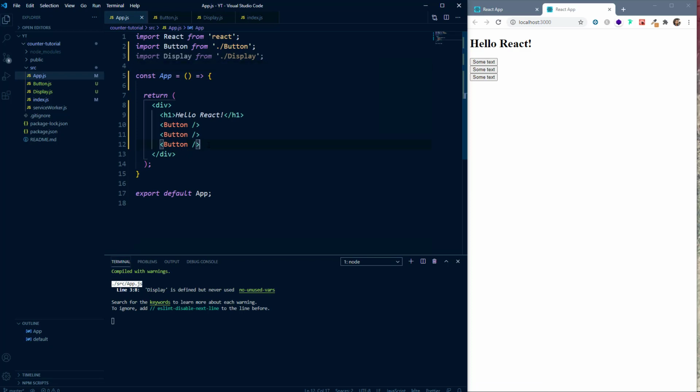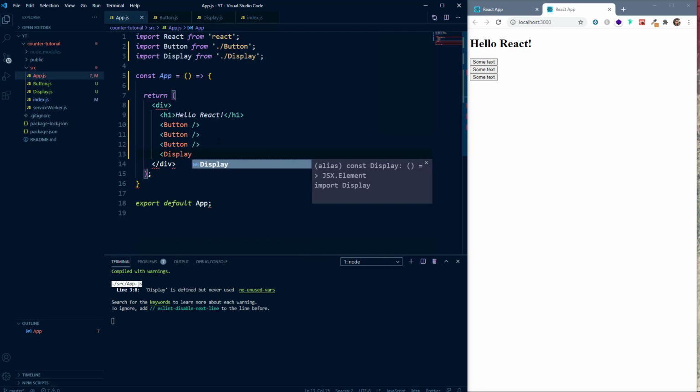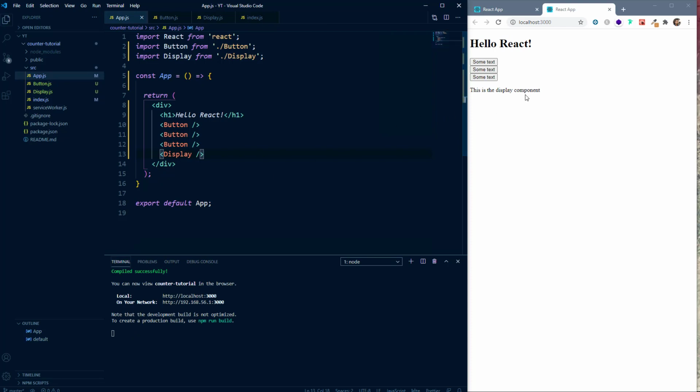And inside this return statement, we will create another HTML like tag for the display component, and you can see that our display component is being rendered on the screen.